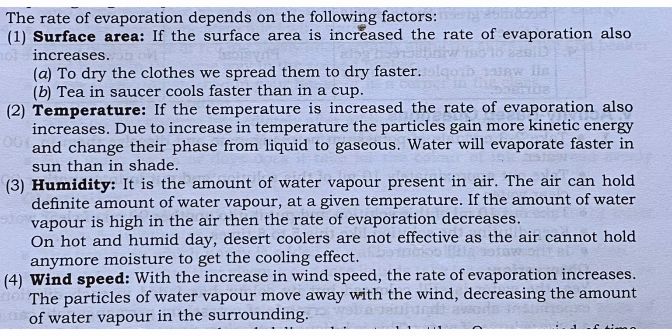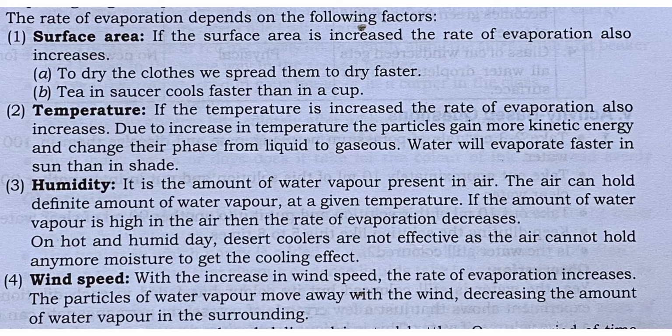Why? Because due to increase in temperature, the particles gain more kinetic energy and start moving faster, and they change their phase faster from liquid to gas. Water will evaporate faster in sun than in shade, that we already know. Clothes dry faster in summer than in monsoon and winter.